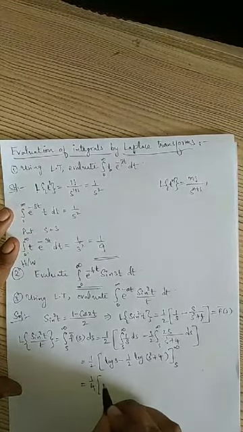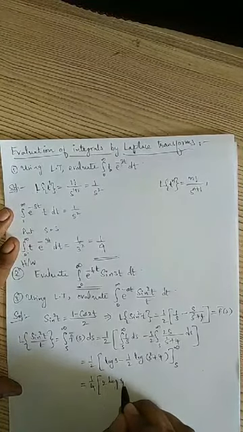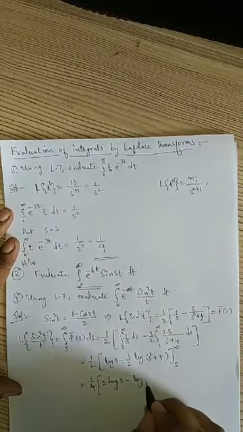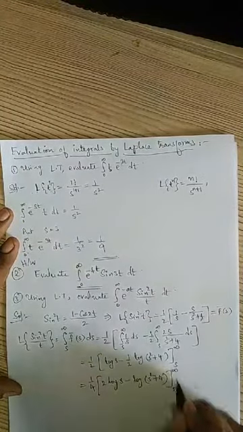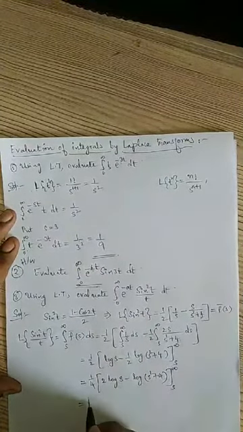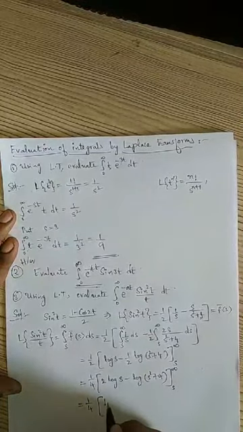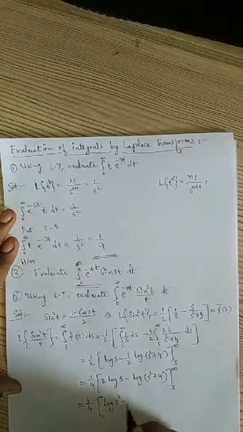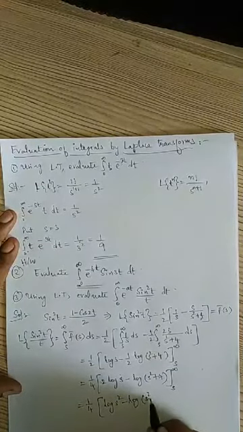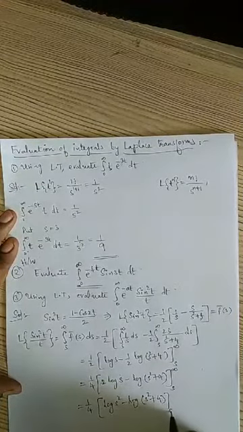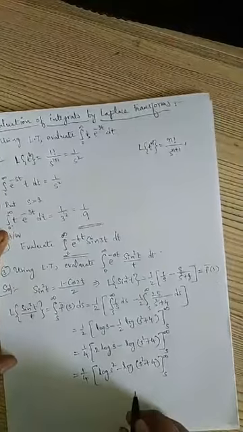What will happen here? 2 log s minus log of s square plus 4, limits from s to infinity. This is equal to 1 by 4. I can write this as log s square minus log of s square plus 4, with limits from s to infinity.